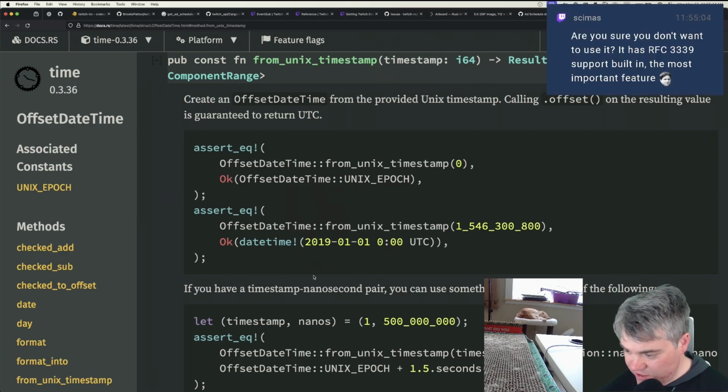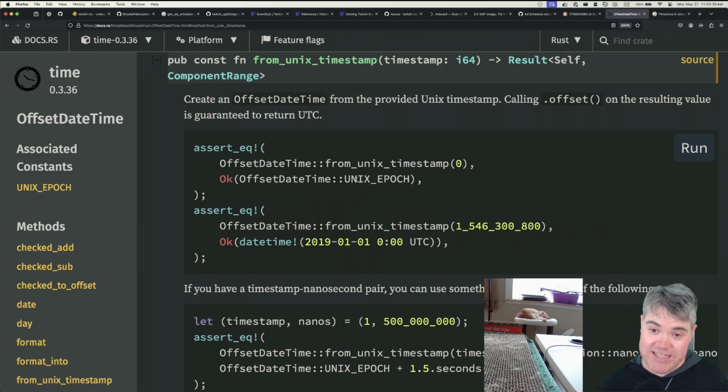Are you sure you don't want to use it? It has RFC 3339 support built in. Wait. I see the emote on there, but are you talking about what Twitch is sending me? Because Twitch sends it, it must actually be RFC 3339, because just putting that on your stream means that we're good. I mean, I think, hold on, you're right.